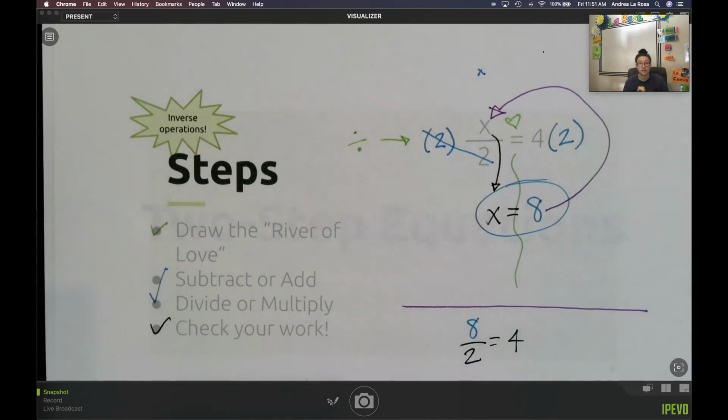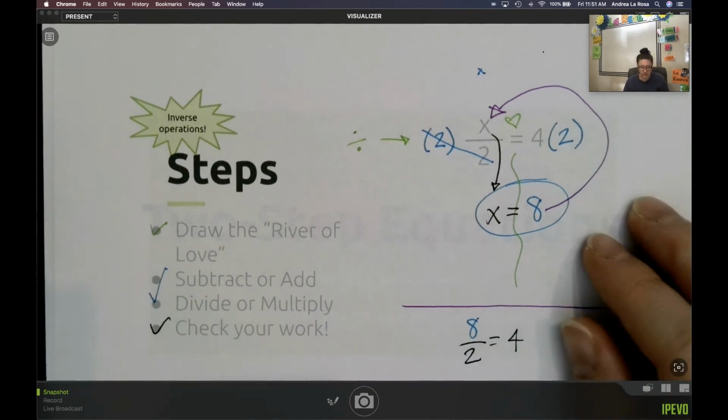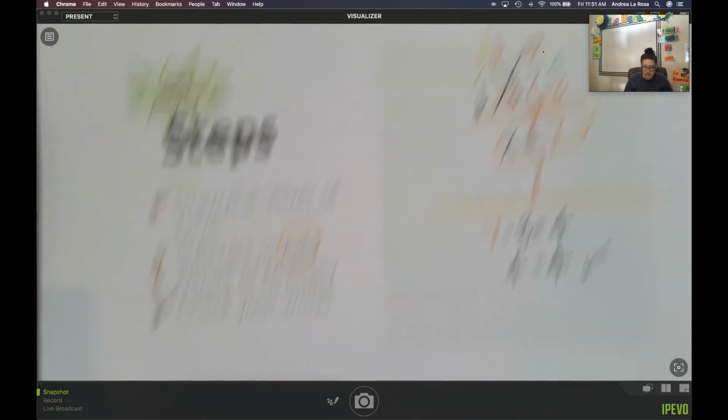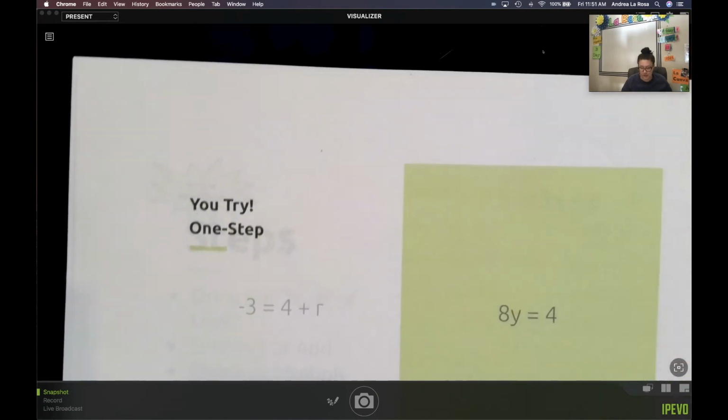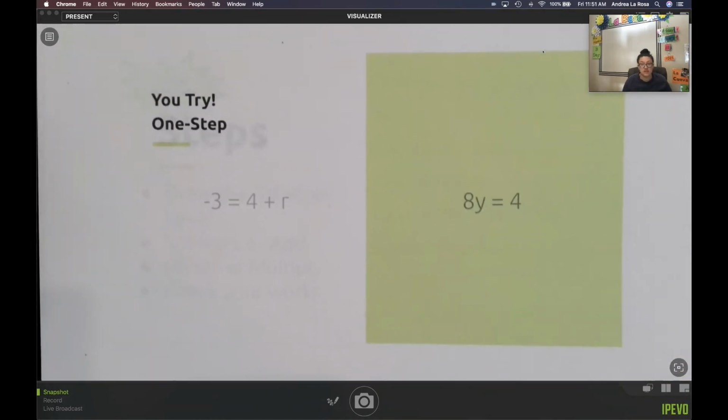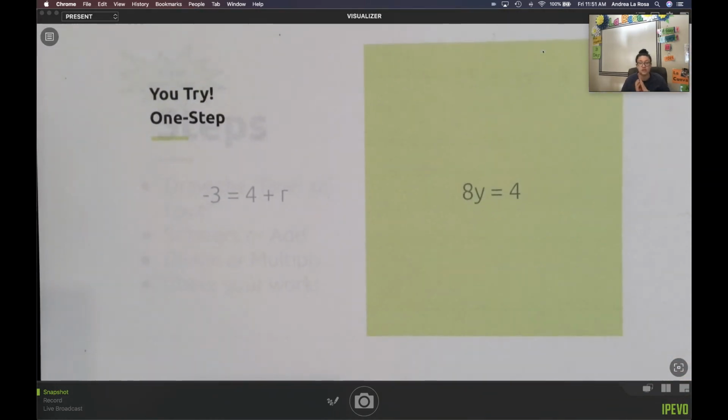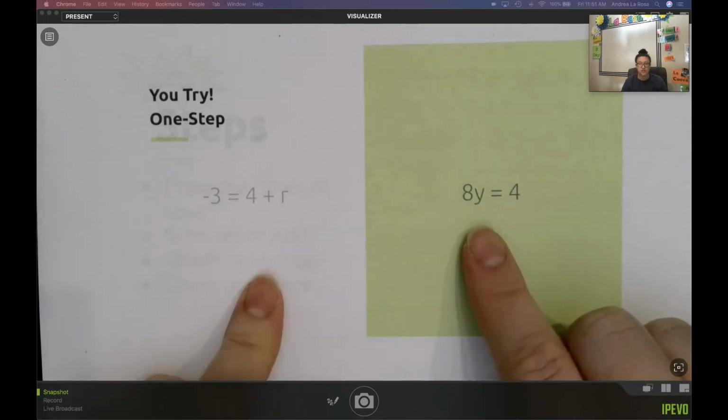If you need to pause that, rewatch it, go ahead and go back and do that. Otherwise, there are 2 problems here that they're each a little tricky for different reasons. Go ahead, pause the video, try these 2 problems on your own. Check them, make sure that you got the right answer, because I know especially one of these problems, I'm going to show you guys, quite a few people got it wrong in class, and we're going to talk about why. So pause the video, try these 2 on your own.